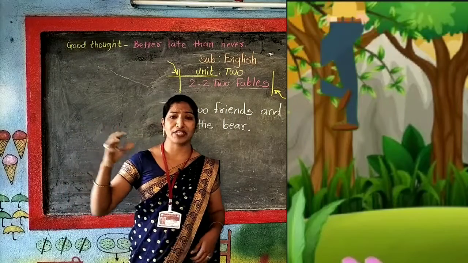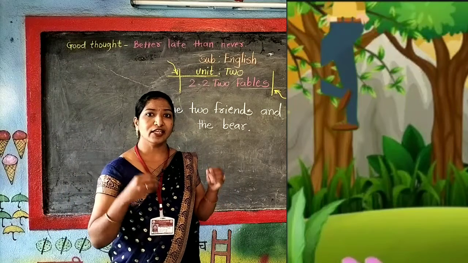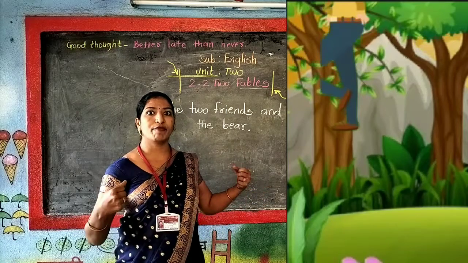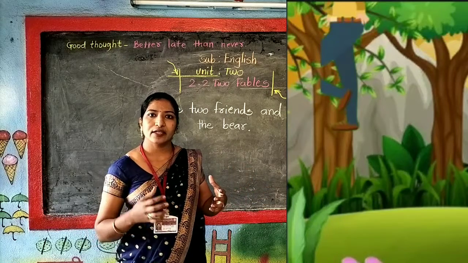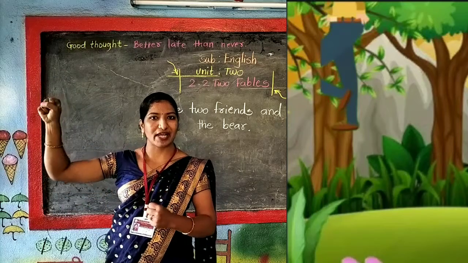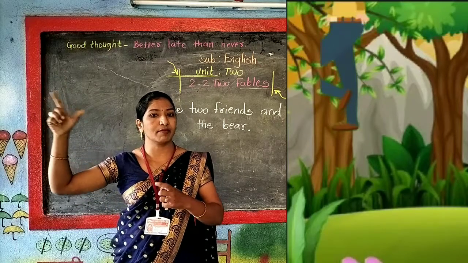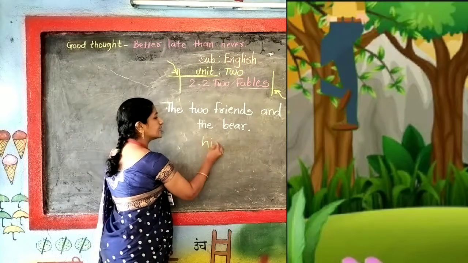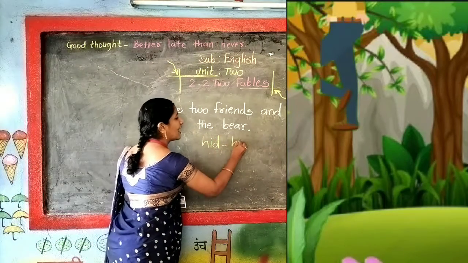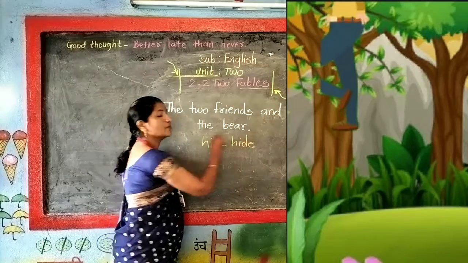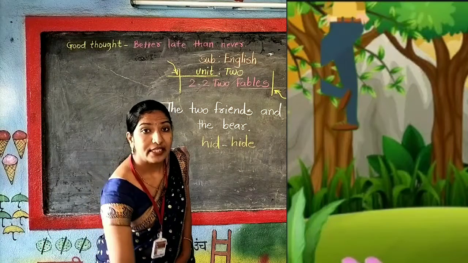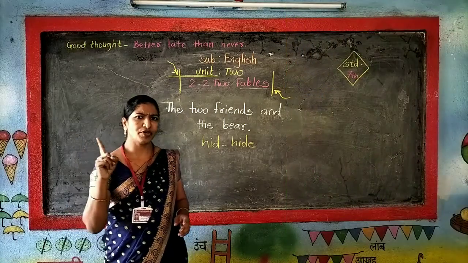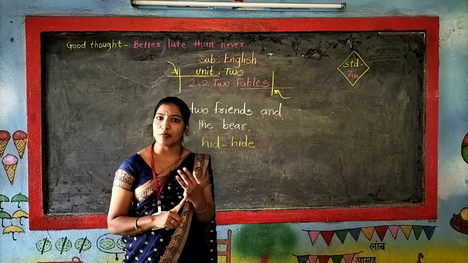See how selfish this friend is. He deserted his friend in front of the dreadful bear, and what he did, he caught hold of the branch and hid himself. What does hid mean here? Hid is the past tense of hide. He hid himself in the leaves. See how selfish that friend was. He didn't think about his friend.